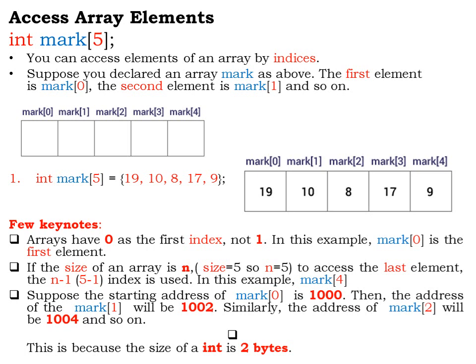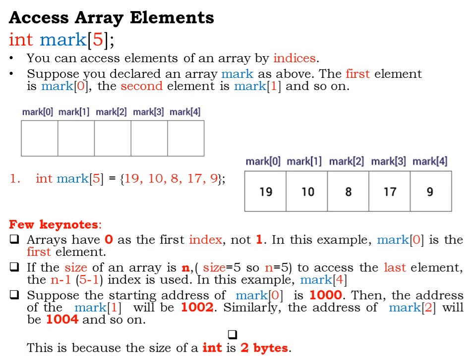So if I say mark[1], that means I am reading the second value that I have stored in the array. To access the first element inside an array, I have to give the index value as 0. So the first element is stored at index value 0 and not at 1. So an array's index value starts from 0.